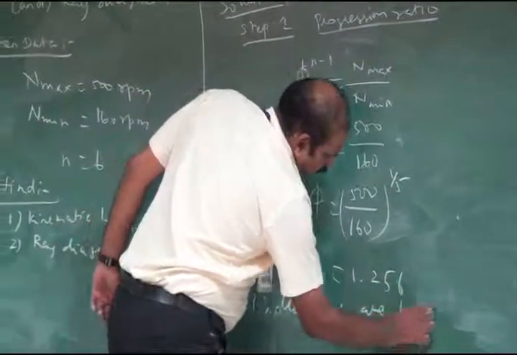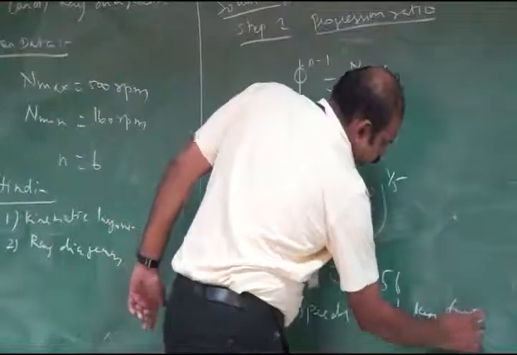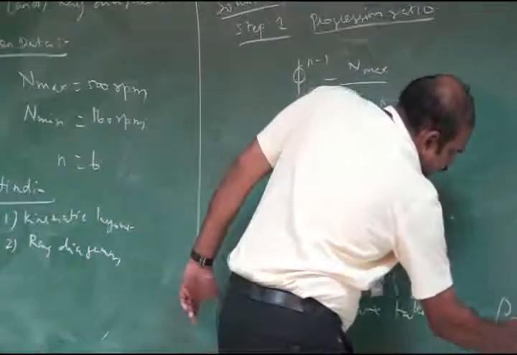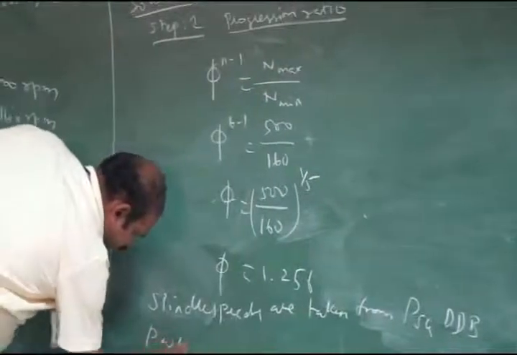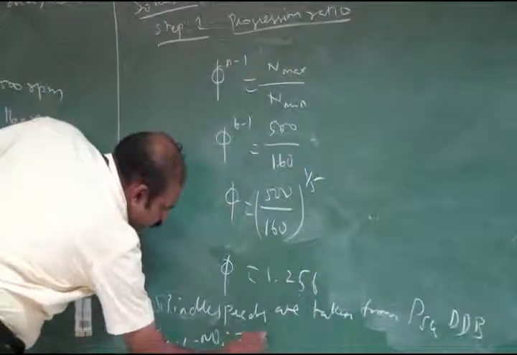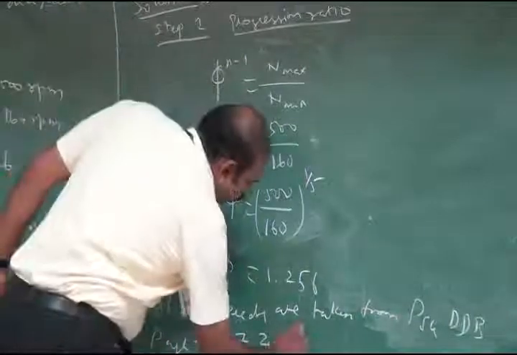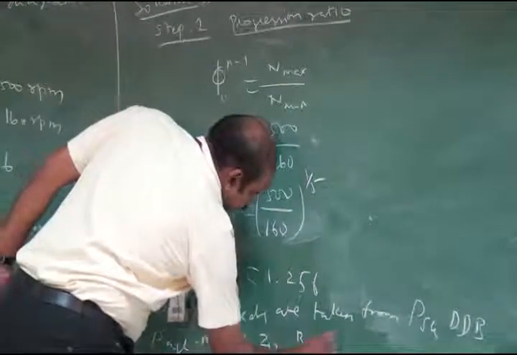Here the spindle speeds are taken from PSG design data book, page number 7.20 and R10 series.